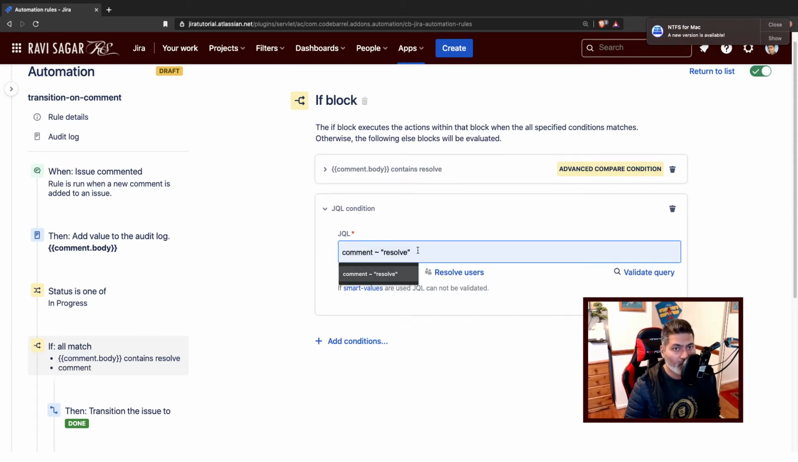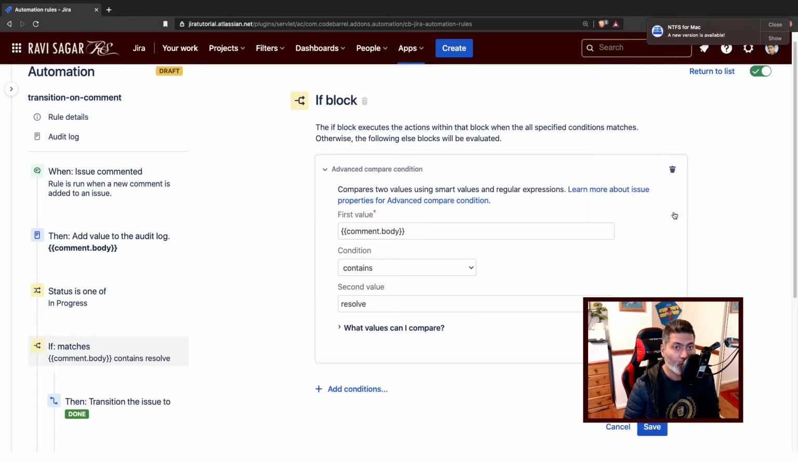Like you can also do comment contains resolve. Now this will work, and this will actually return the issue, but it will look for all the comments in the issue, and this is something that you don't really want, because the person who was asking this question was complaining that the rule is not really working for the first comment, or basically for a specific comment. The rule was working when subsequent comments are added. Now if you want to search something in the comment, you can use a smart value called comment.body.